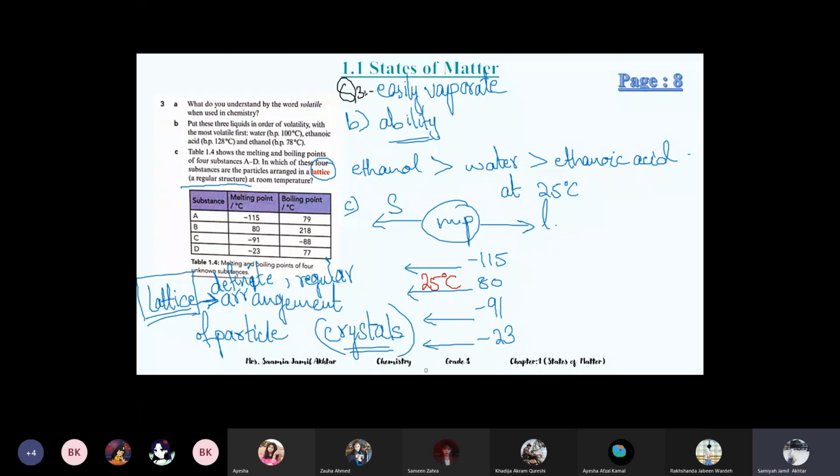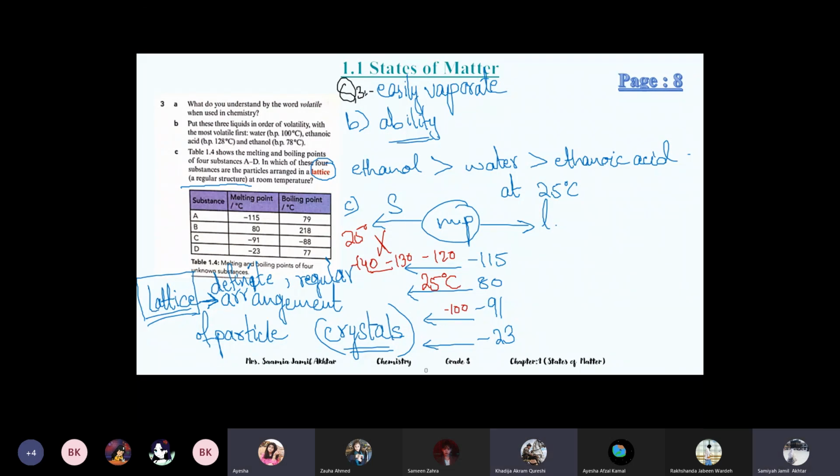And if we go back, all of the values will come in minus. For this one also: minus 120, minus 130, minus 140. We are decreasing the temperature because we are going towards solidification. We are freezing it, lowering the temperature. So in this one, the minus is coming, and there is no chance of 25 coming in this, because all of them are in minus. And here also minus 91. It's A, B, D.